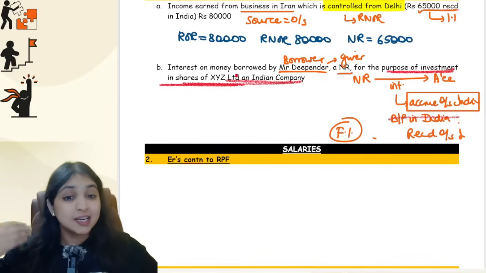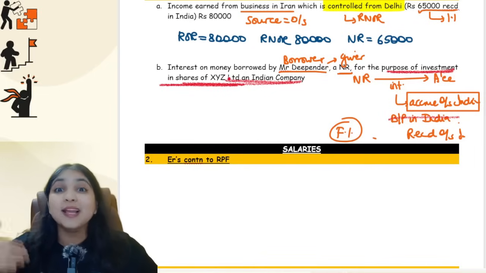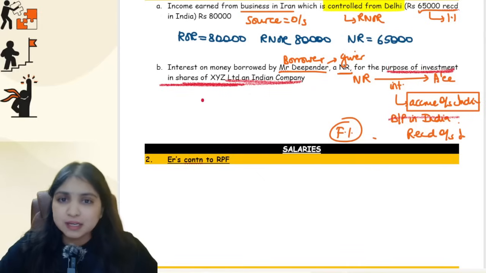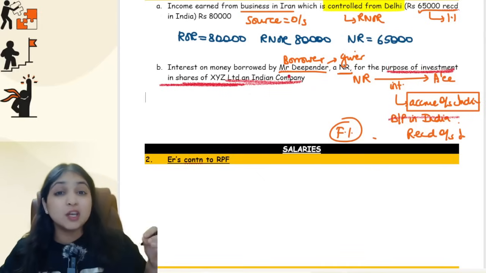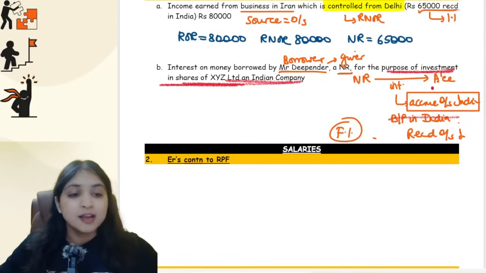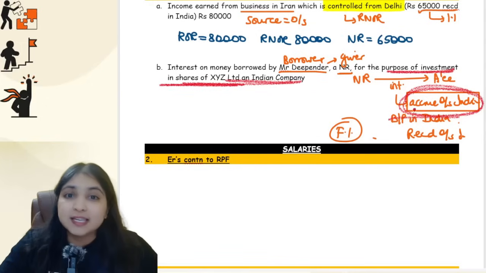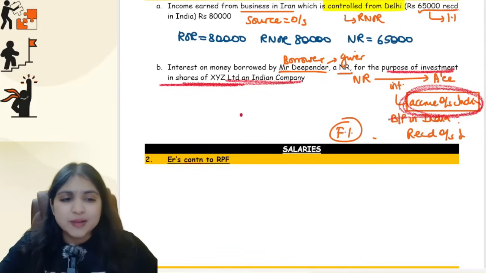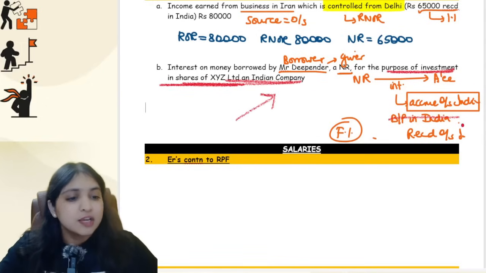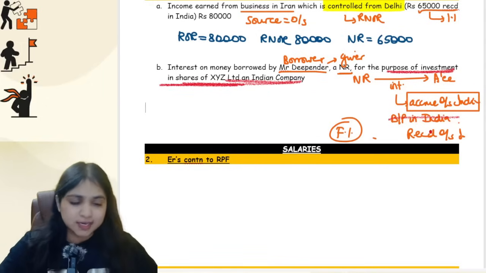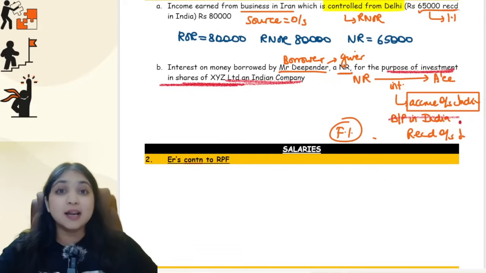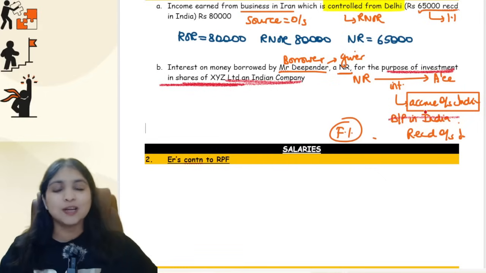No. In this question, the non-resident is using the loan to buy an asset in India, to make an investment in an Indian company. He is not using the loan to do business or profession in India. It is only to make an investment in India, hence the exception will not apply. So my main answer only will apply. You will see that the income is accruing outside India. The question does not say where the income is received, so I'll assume it is received also outside India, guys. So it is accruing outside India, it is also received outside India. That's all, it becomes a foreign income.